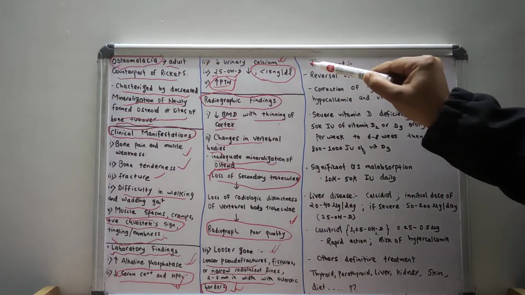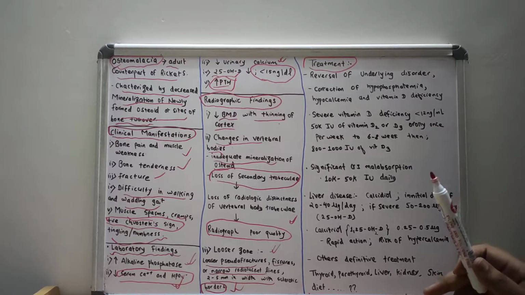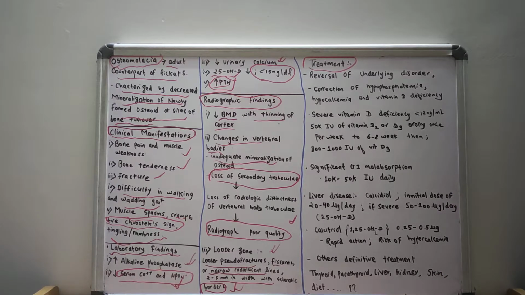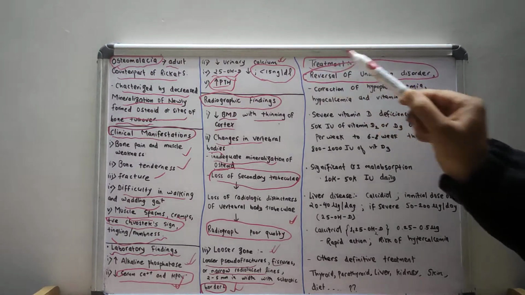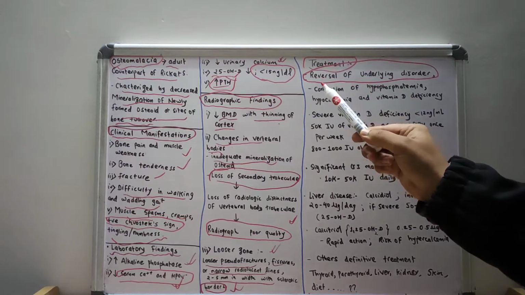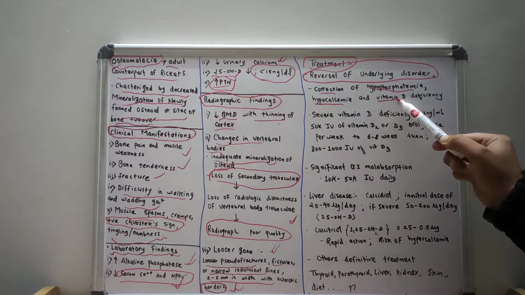Now let us discuss the various treatments of osteomalacia. The main treatment of osteomalacia will include reversal of the underlying disorders, and there should be correction of the hypophosphatemia, hypocalcemia, and vitamin D deficiency.